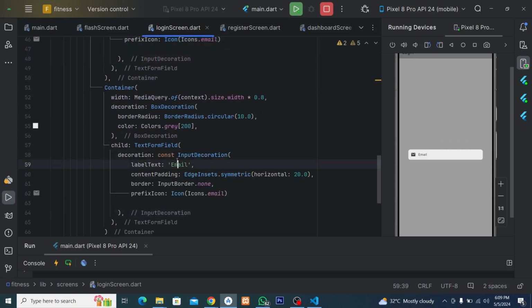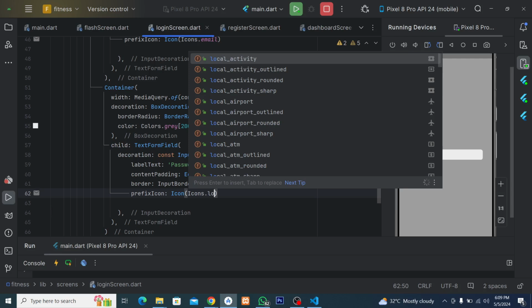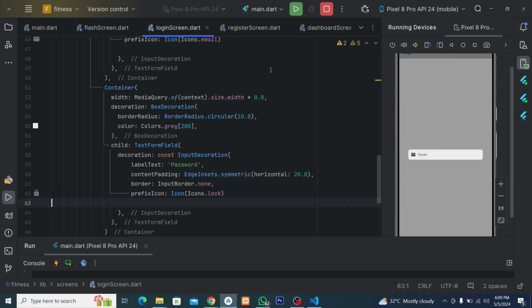But this should be password. Then this icon, we are not going to use email. The icon is supposed to be lock, something like this. Okay, so that's cool. Now let's reload it.